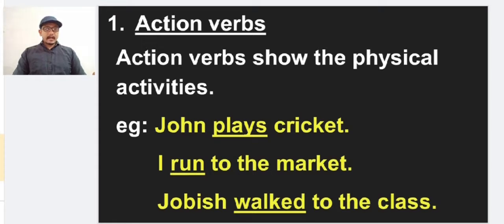Jobish walked to the class. Jobish is the person doing the action here and his action is walked. So walked is a physical activity and it is the verb in the sentence, and we can call it an action verb. So the physical activities which the verb shows can be called action verbs.